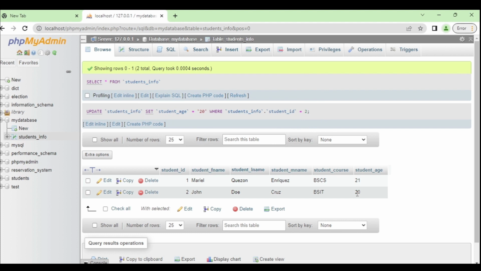Delete a record. To delete a record, simply view all rows of the students_info table, then click the Delete button to delete a specific row.